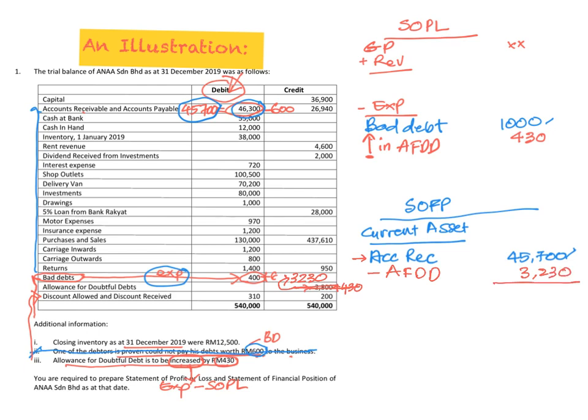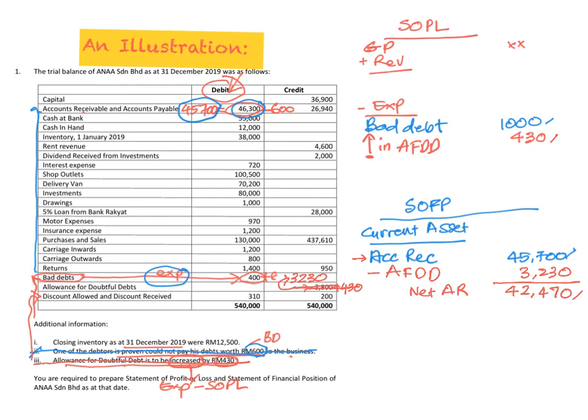Okay, and then when you minus 45,700 minus 3230, then you will get here your new account receivable, or what we call the net account receivable, is 42,470. Okay, so you have made one adjustment in your SOPL, another adjustment in your SOFP. So meaning that is all the adjustments that you need to do.